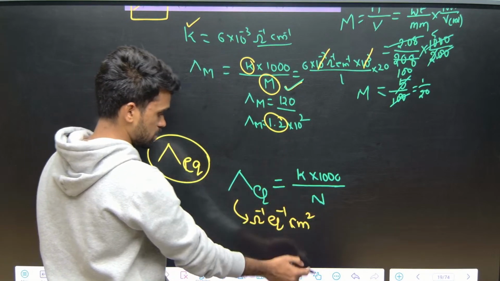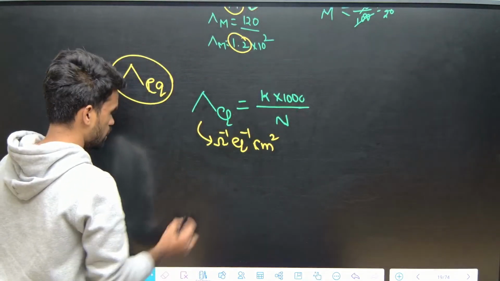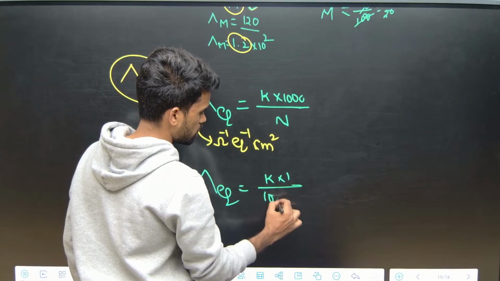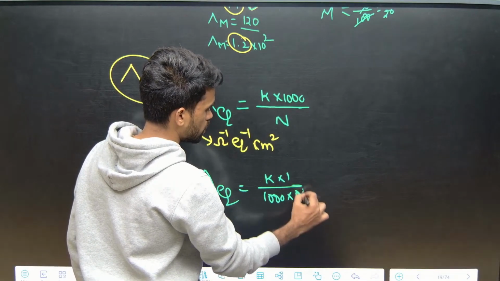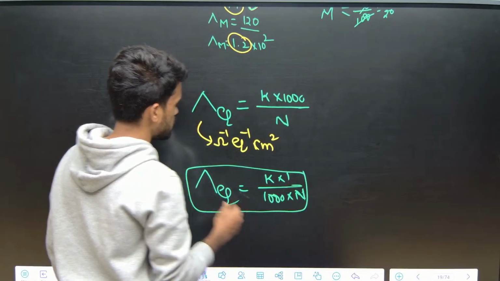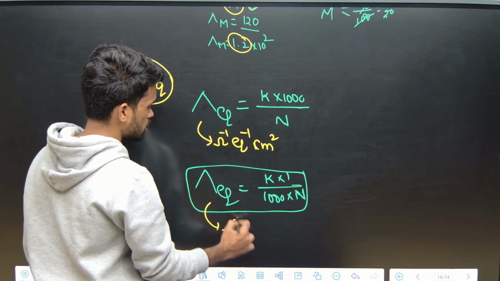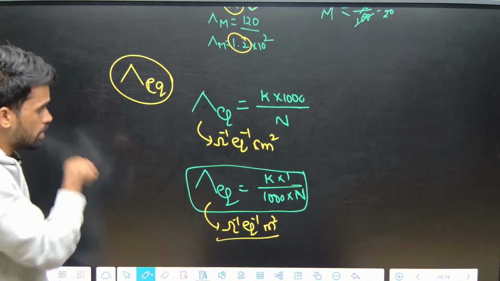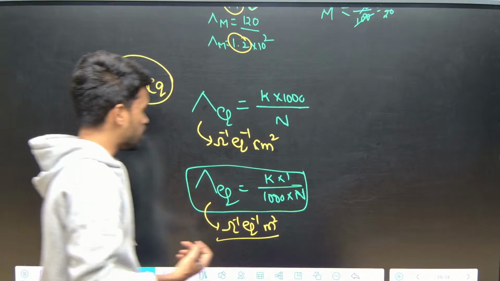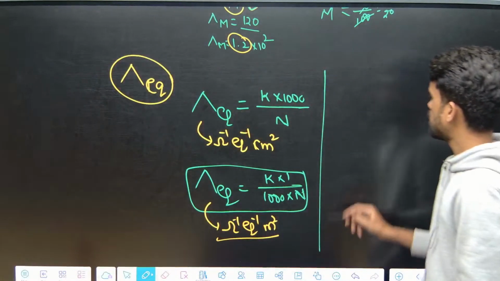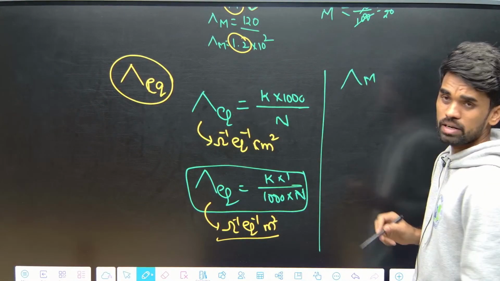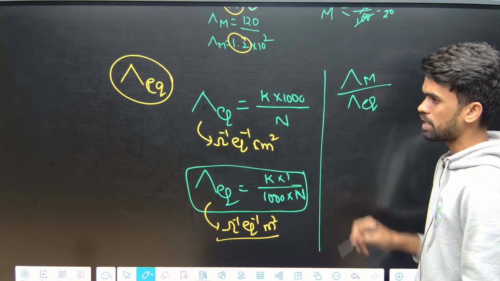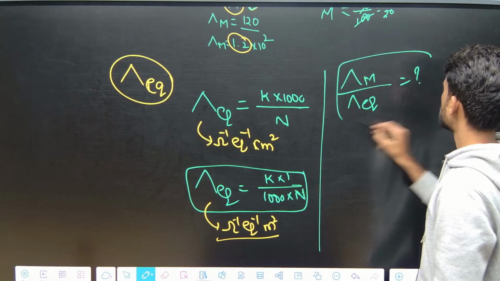This is CGS units. Now if I ask for SI units, K into 1 by 1000 by N, you can remember. This is for SI units. So the units are ohm inverse, equivalent inverse and meter square. Now they will be asking what is the relation between molar conductance, del M, and equivalent conductance, del EQ. So how do you get this?